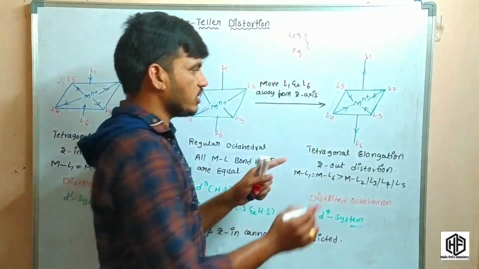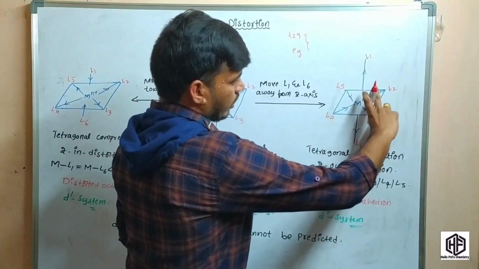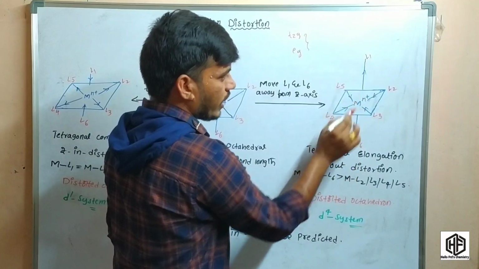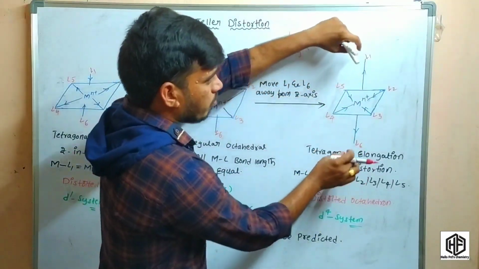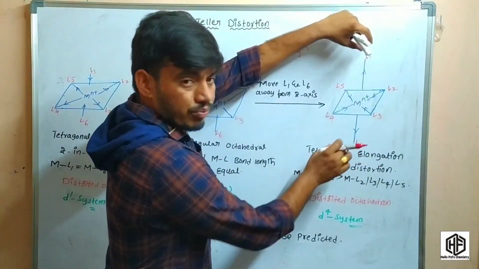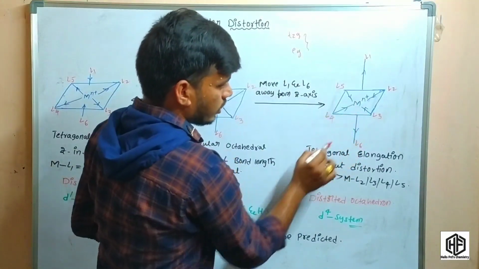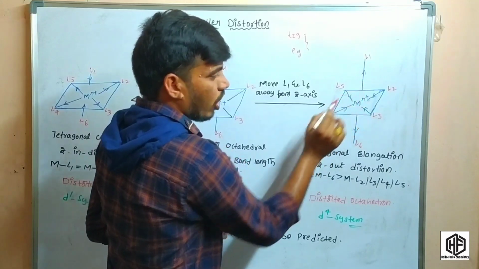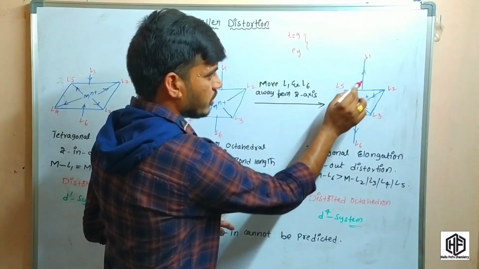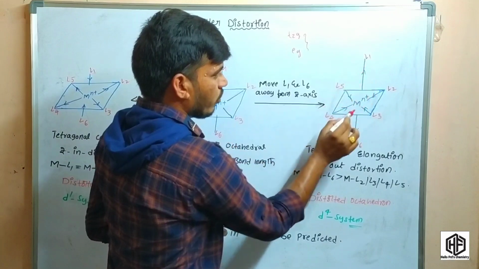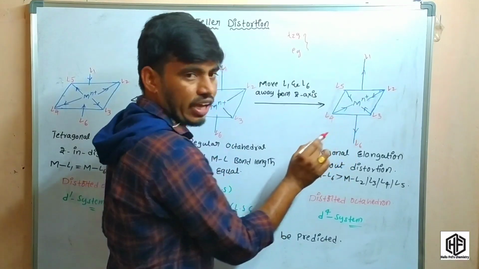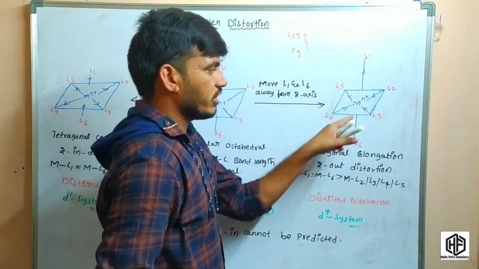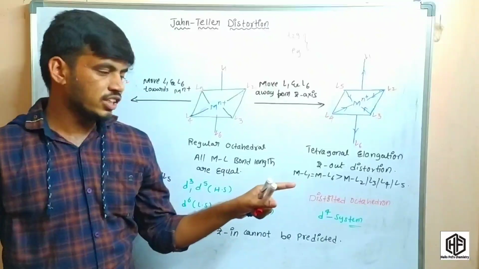In this tetragonal elongation, the 2 ligands in the z direction move away, so the bond length increases. So this is nothing but tetragonal elongation. In this case the bond length distance between the metal and ligand 1 and the metal and ligand 6 are equal, but these 4 are shorter compared to these two. So you have to see this picture like that.